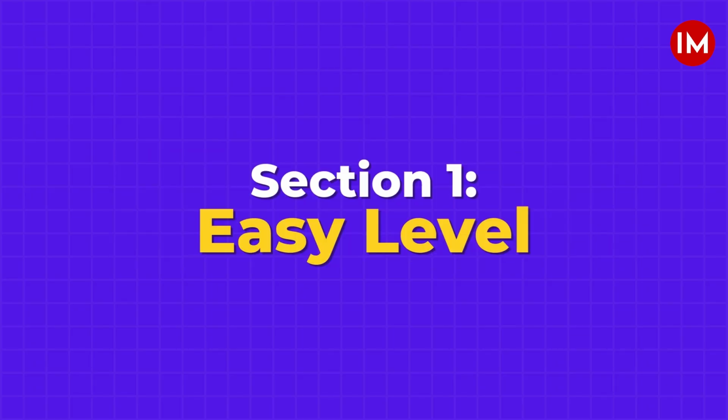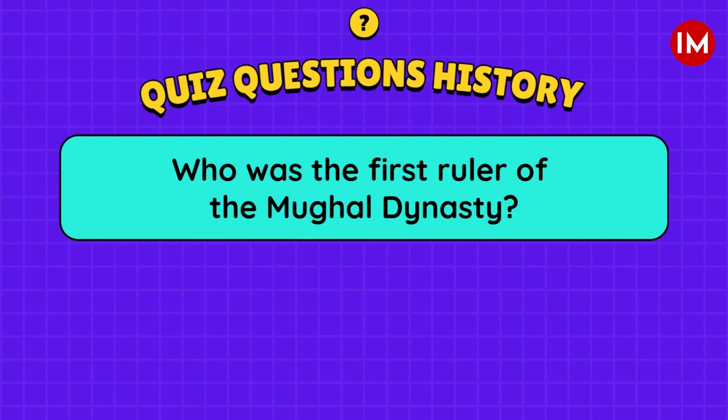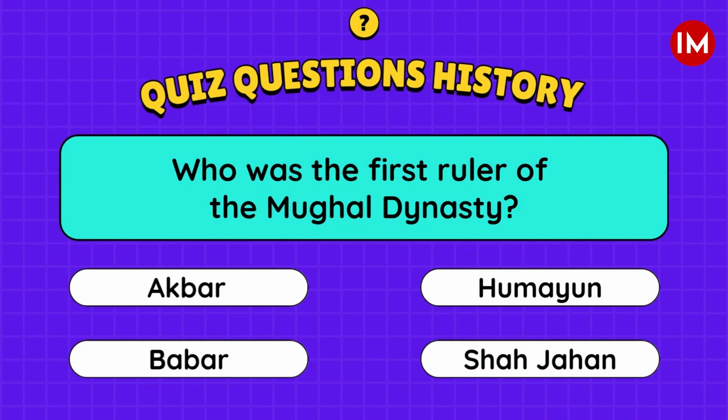Section 1, Easy Level. Who was the first ruler of the Mughal dynasty? A. Akbar, B. Humayun, C. Babur, D. Shah Jahan.